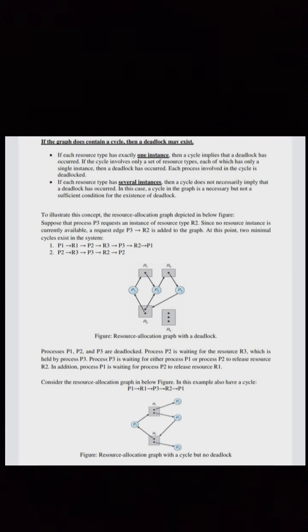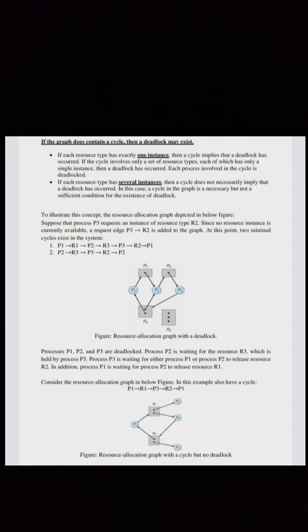If each resource type has several instances, then a cycle does not necessarily imply that a deadlock has occurred. In this case, a cycle in the graph is a necessary but not a sufficient condition for the existence of a deadlock. To illustrate this concept, the resource allocation graph is depicted in the figure below. Suppose that process P3 requests an instance of resource type R2. Since no resource instance is currently available, a request edge P3 to R2 is added to the graph.